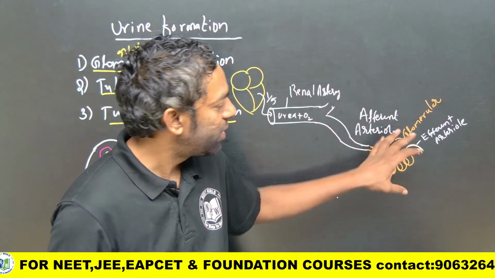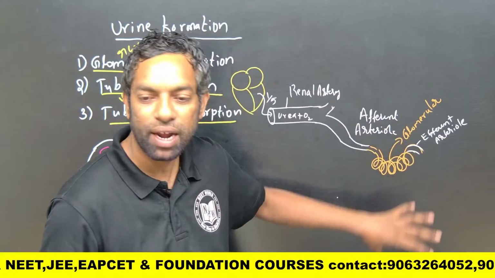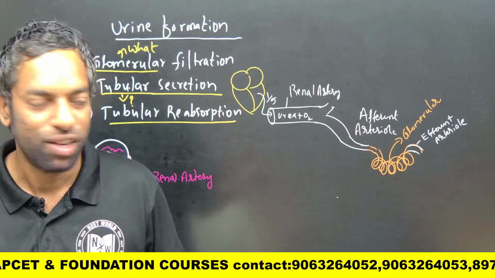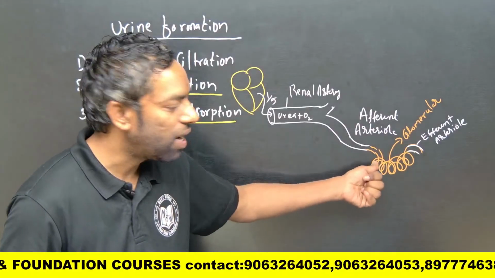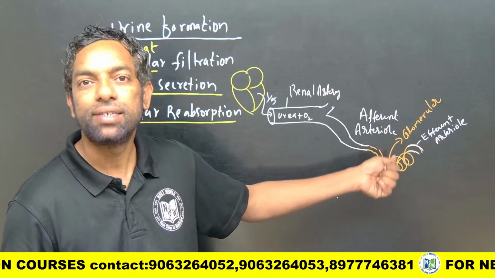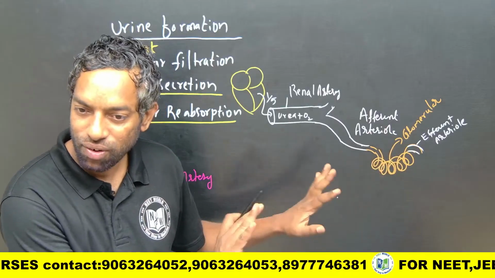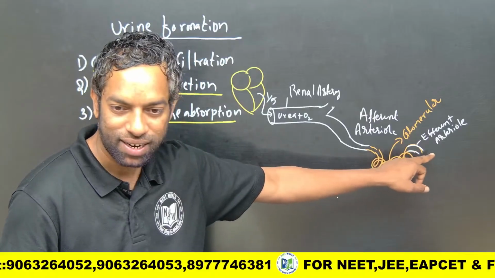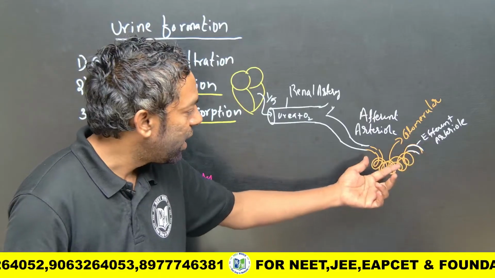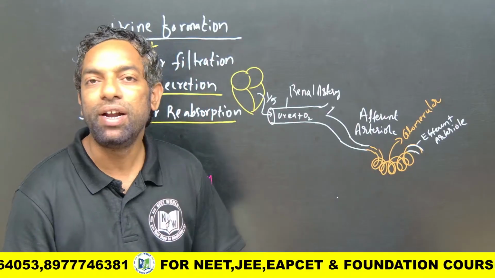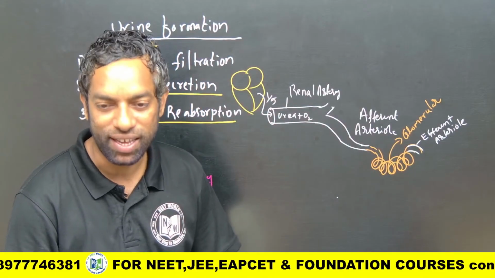Because the oxygen is supplied to the entire nephron, the oxygen work is not yet done here in the glomerulus. Urea is filtered in the glomerulus itself. Urea does not pass into the efferent arteriole. This glomerular part filters only the urea.